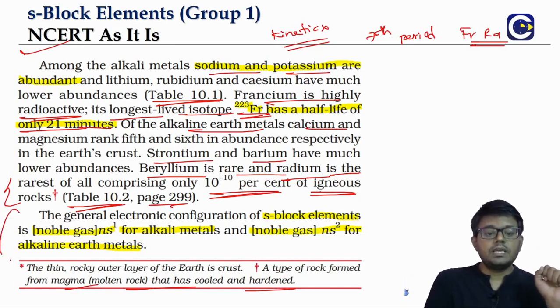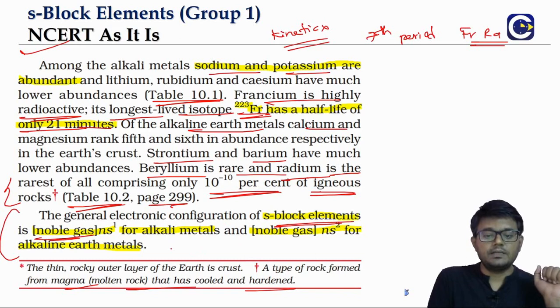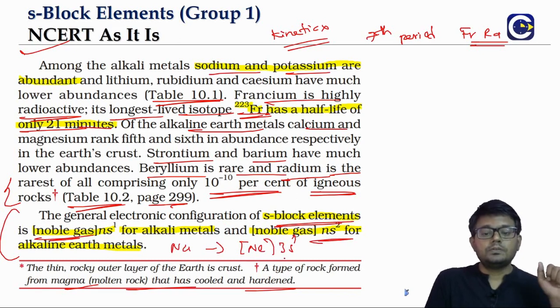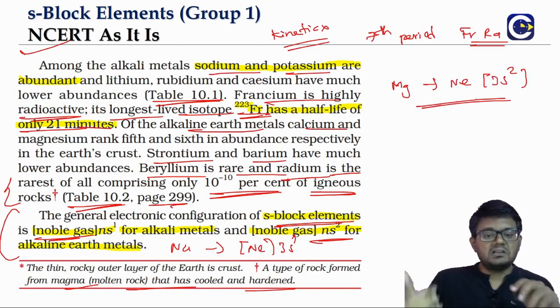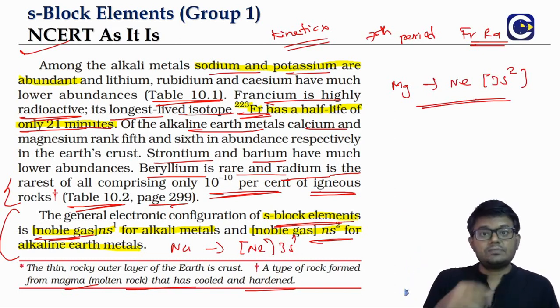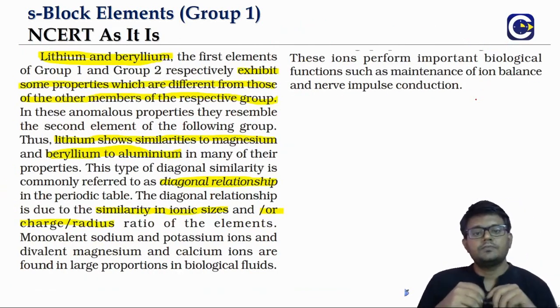But when it comes to the electronic configuration of the S block, the first group will have a noble gas ns1 arrangement. For example, sodium will be neon 3s1. The second group, say magnesium, will be neon 3s2. So noble gas ns2 structure is for the alkaline earth metals, and noble gas ns1 is the structure for alkali metals. Okay, this is about the electronic configuration.